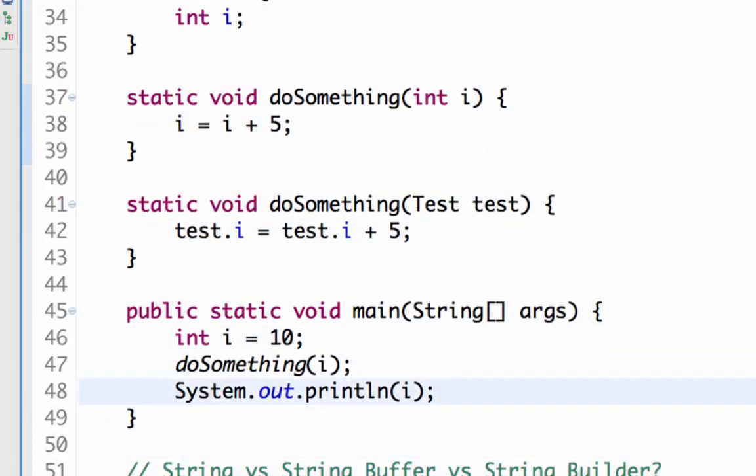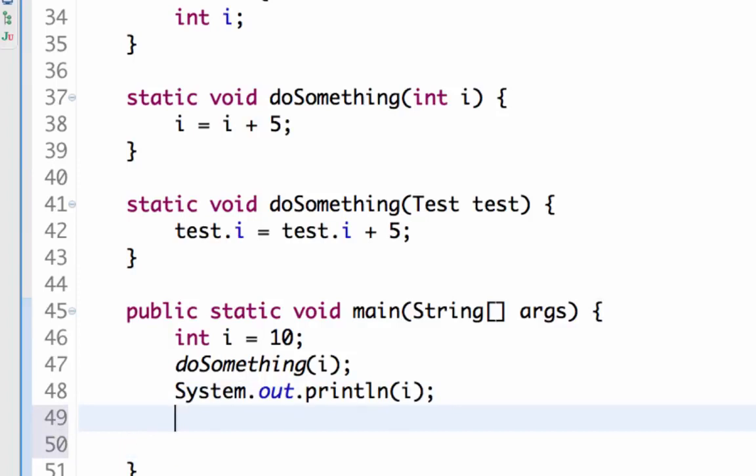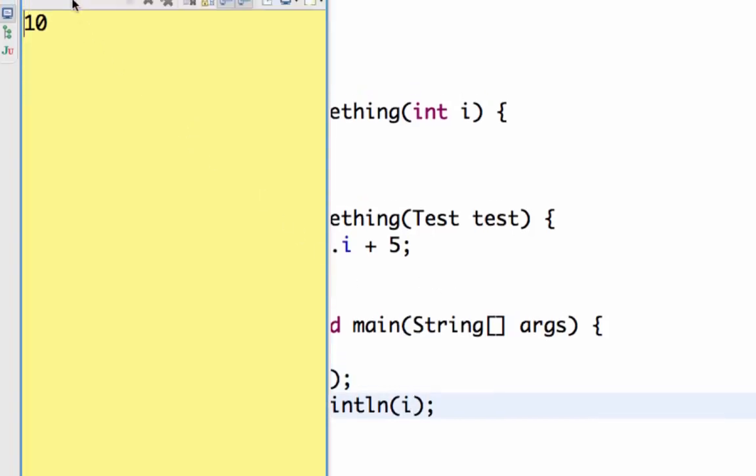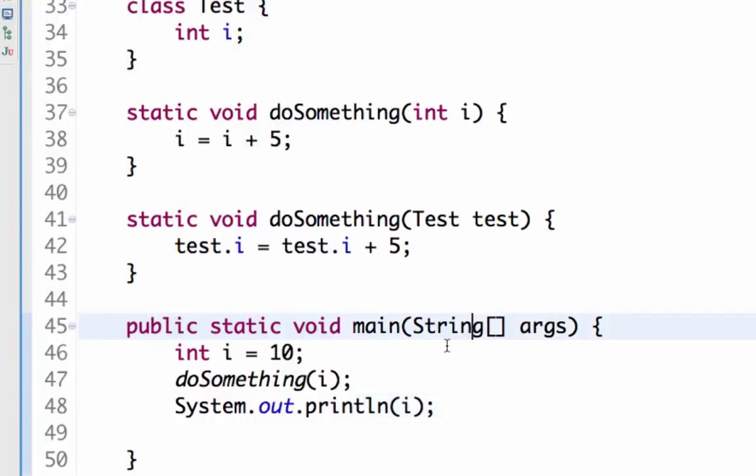And next I would run this program and see what's the output. So I'm creating a variable i with value 10 and I'm calling do something i. So this do something will say i is equal to i plus 5 and I'm trying to print value i. Let's see what the output is. If you see, the value which is printed is 10. I'm incrementing the value of i plus 5, so I'm doing 10 plus 5, 15, but the value which is printed doesn't show that. So let's do it the other way.